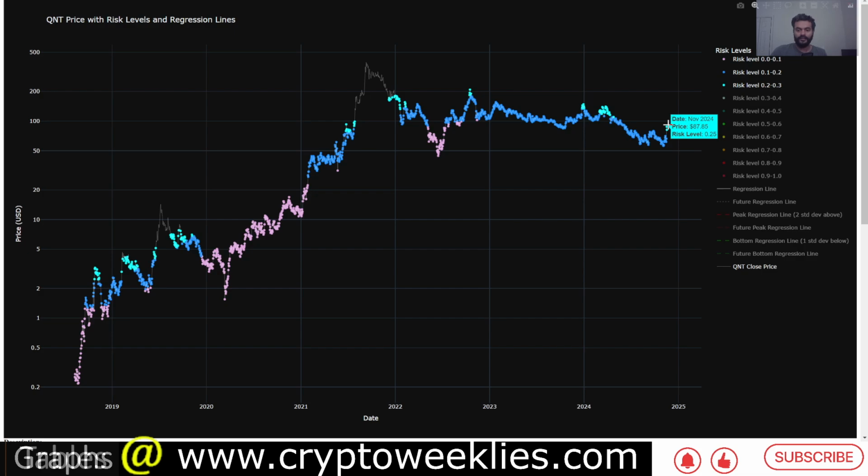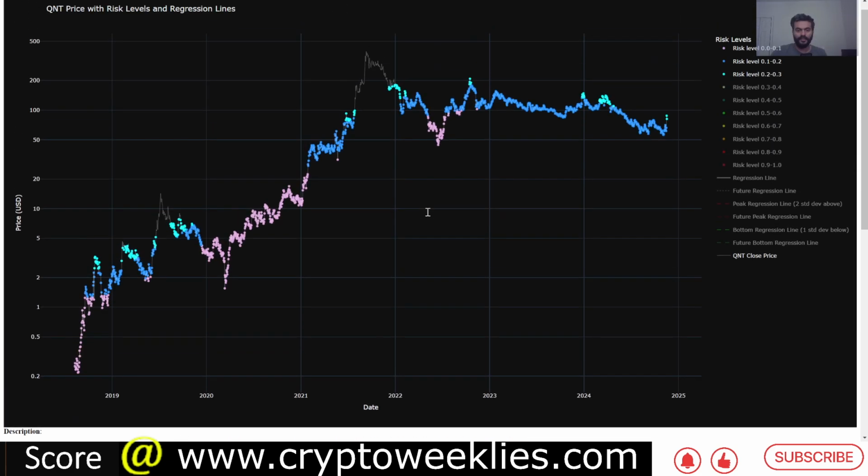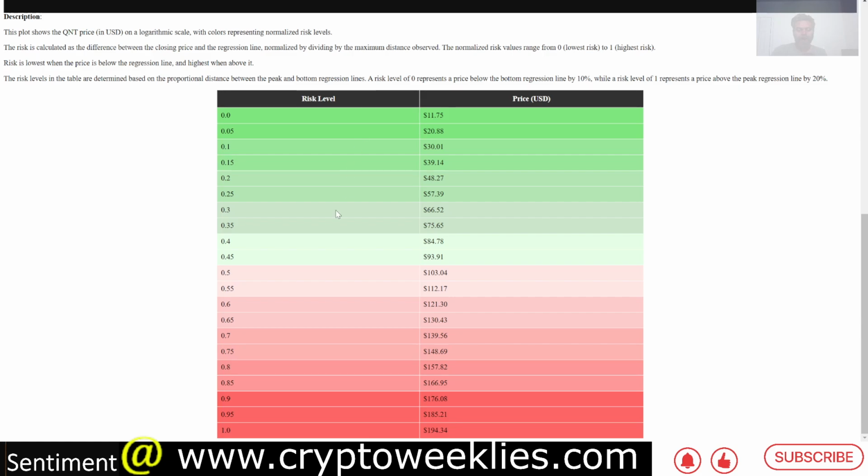For this model right now, the risk levels are at around 25%, and this is a very conservative model to estimate what could be a peaking scenario where the top is kind of near in the future. Per this model, price action between $103 and $157 represents a moderate risk, and the higher end of the risk levels based price valuation is between $166 and $194.